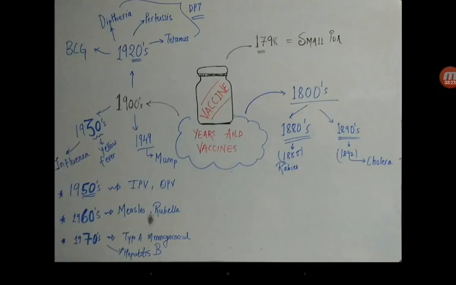The meningococcal type C vaccine was also discovered in the 60s. In the 70s we had the type A meningococcal vaccine, and another important breakthrough here was the hepatitis B vaccine. Clear? How to remember roughly? Not by remembering the exact year, but even if you are remembering it, you can highlight it to remember the years.